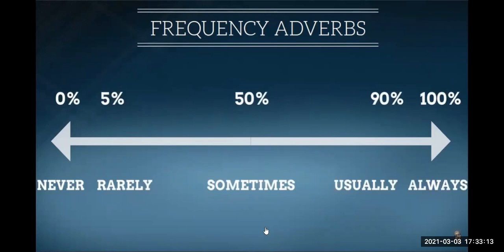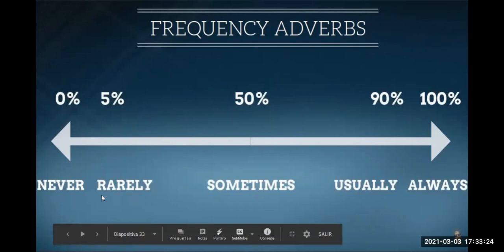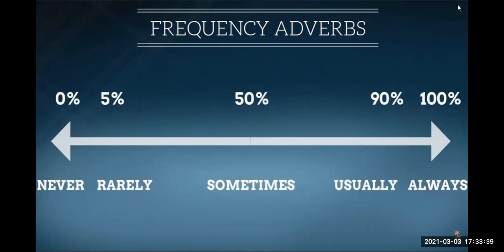But remember that we use these frequency adverbs to describe the frequency in which we do these actions. Okay, how many times we do this action, for example, in a day, in a week, or during the year, okay? So here we have some of them. Never, rarely, sometimes, usually, and always. Do you remember any other frequency adverb? Often. Often? Any other? A few. Few is a quantifier. Any other frequency adverb? No? Normally. Yes, very good.